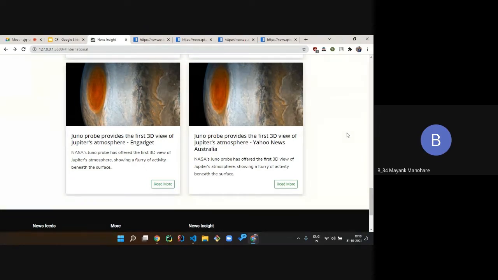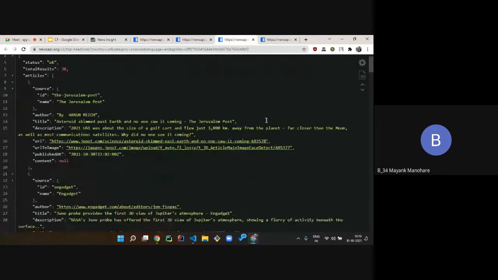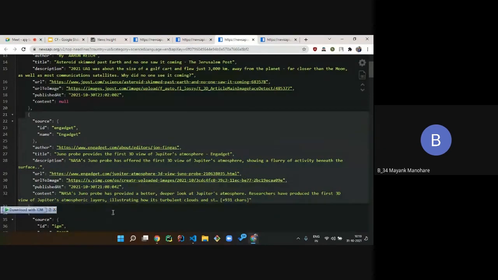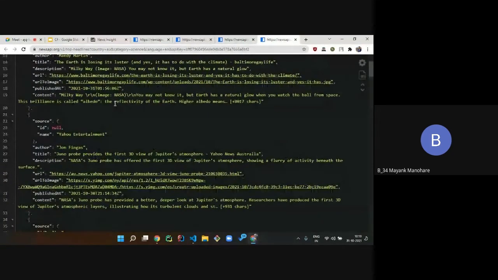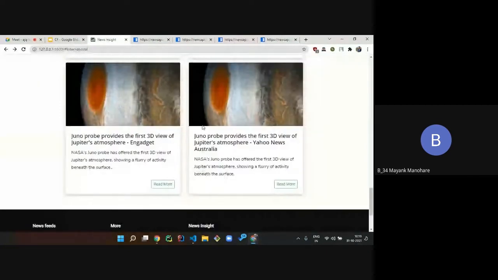If we go to the JSON file for the US region, you can see the news which is from Engadget, and the same news is in Australia by Yahoo Entertainment. That is why we are getting the same news in both the cards. It is a temporary thing. As the news gets updated, the cards will also get updated.